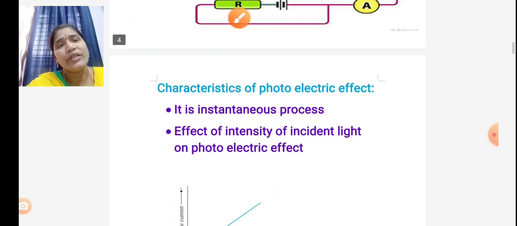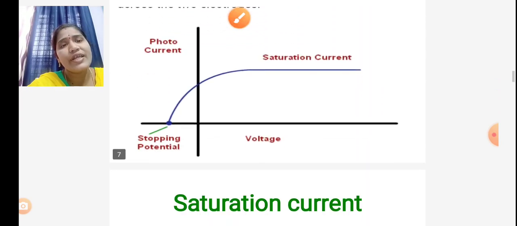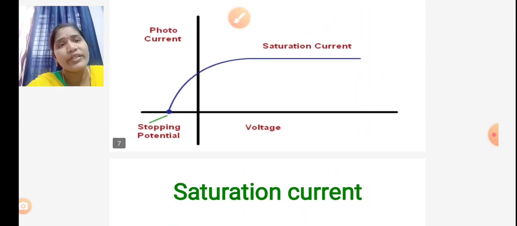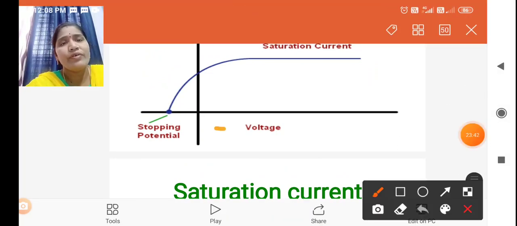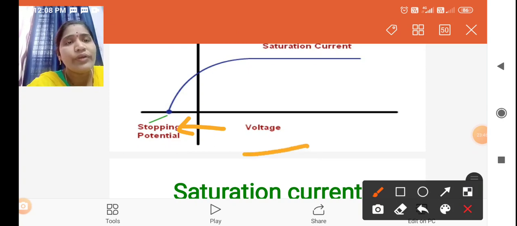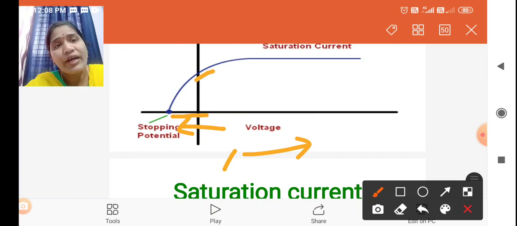This stopping potential can be explained using this graph. Look at this graph. This is the stopping potential, and this is the positive potential. If we increase the negative potential, the flow of current slowly decreases and becomes zero.